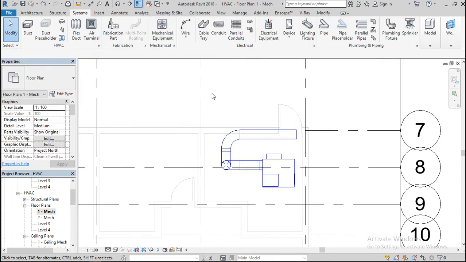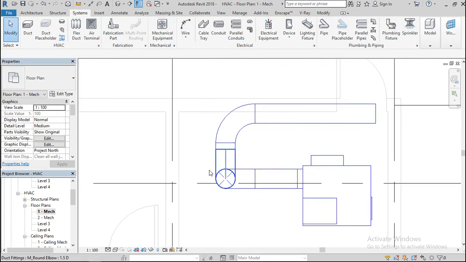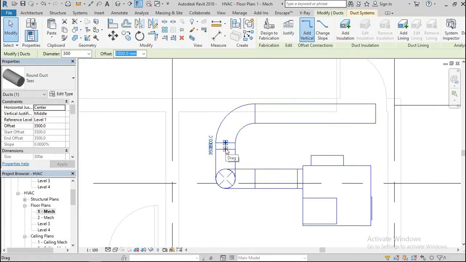The reason why I could not cross it is that in order to join, there should be a pipe, not just elbow to elbow.